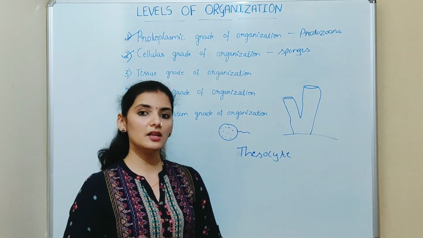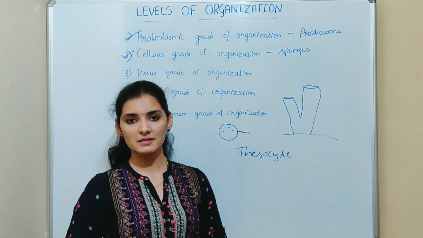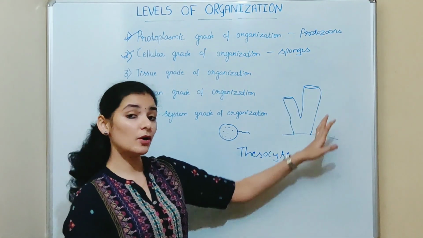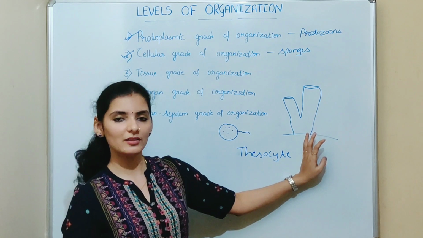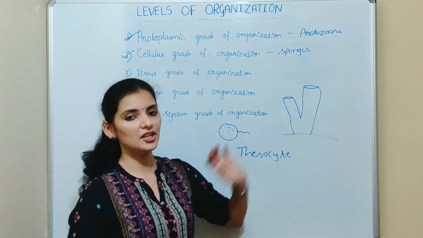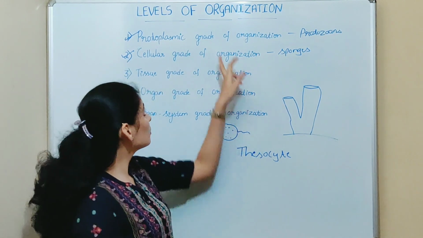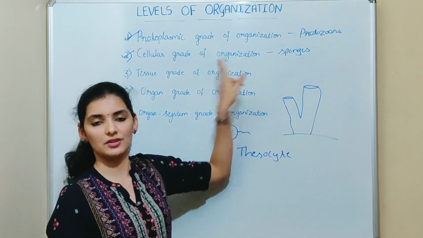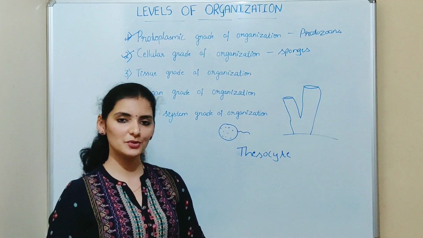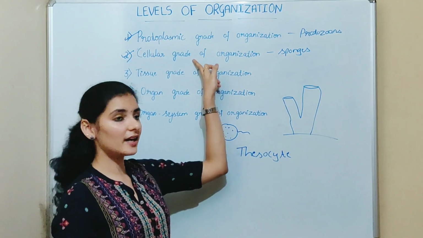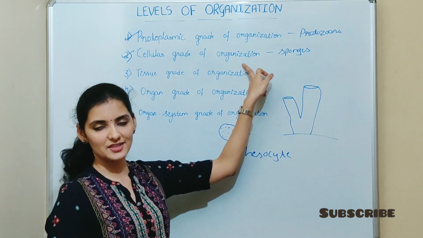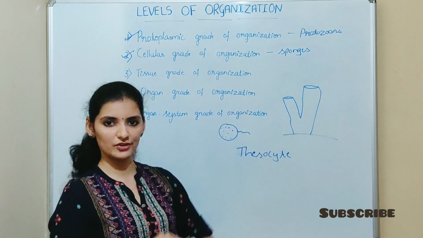So for the coordination, nerve cells or nervous system is a must, isn't it? Since the sponges lack nervous system or nerve cells, there is no coordination between the cells of the sponges. So sponges show only cellular grade of organization. There is no formation of tissue in the sponges. So that is regarding cellular grade of organization, which is seen only in sponges.